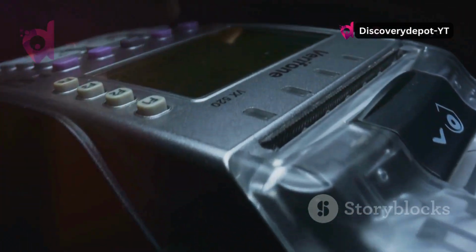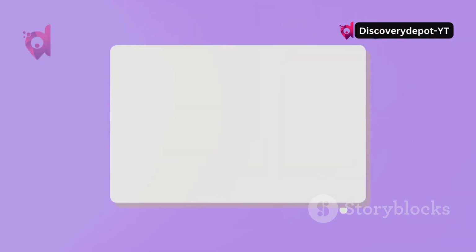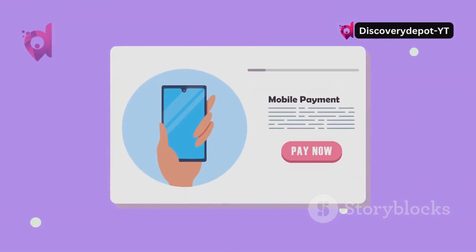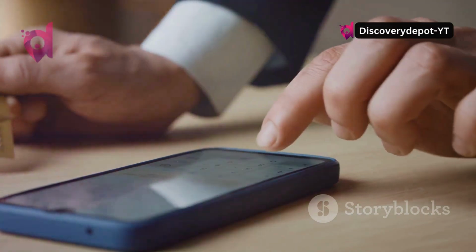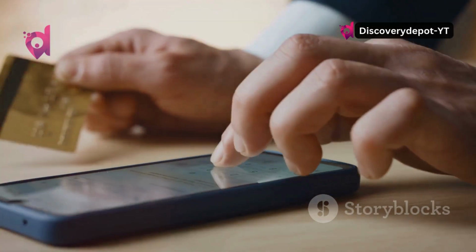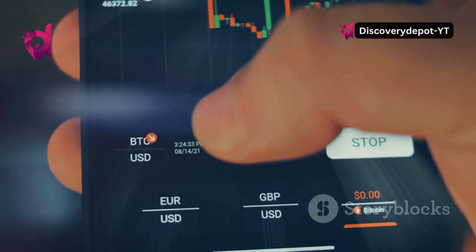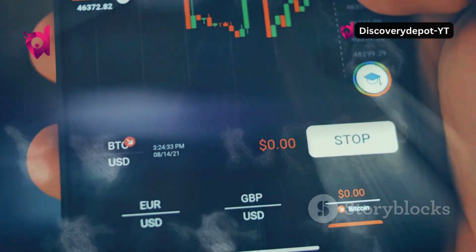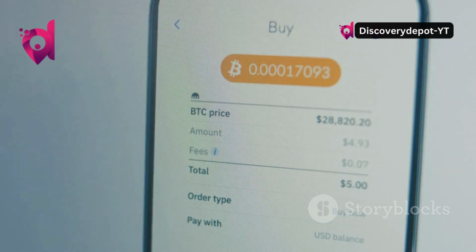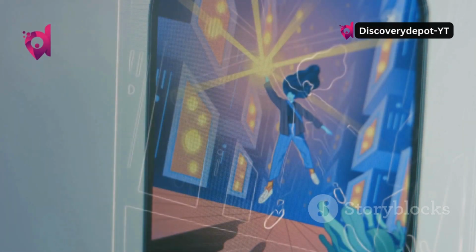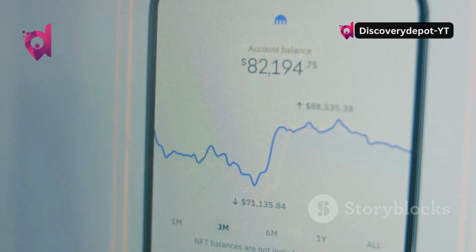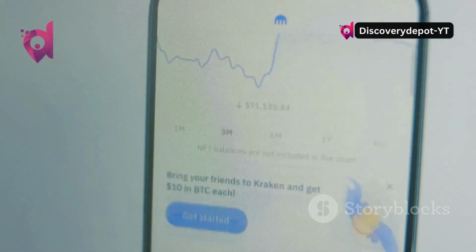Next, open your digital wallet. Access your wallet app and navigate to the send or transfer section. Enter the recipient's wallet address carefully, double-checking for any errors. Then enter the amount of digital currency you wish to send, ensuring it matches the purchase amount. Some wallets allow you to choose the transaction fee, with higher fees typically resulting in faster processing times.